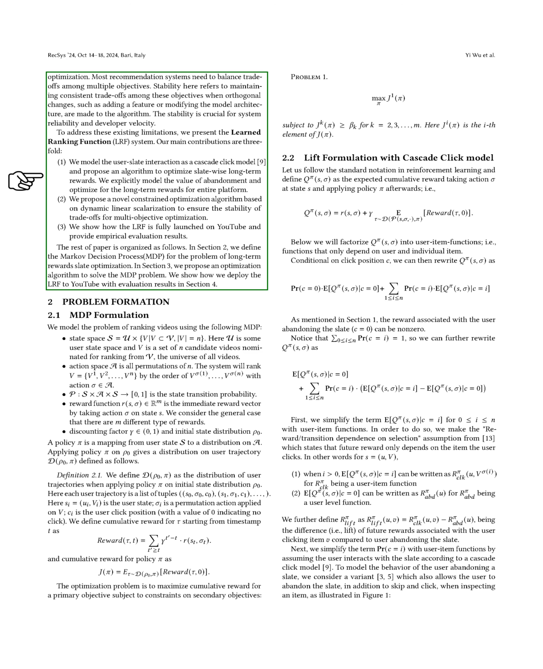Combining all these elements, we can express Q in a new form that includes the user abandoning the slate and the lift associated with clicking items. We refer to this as the lift formulation with the click model. A key question arises: how do we order items to maximize Q when we have a single objective?